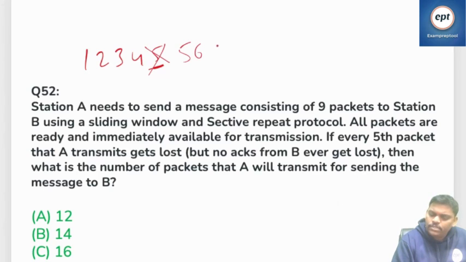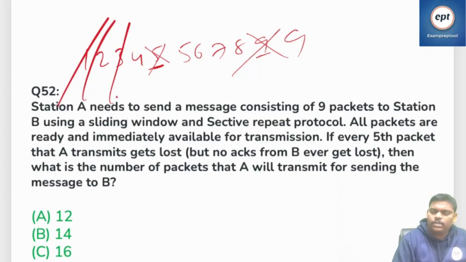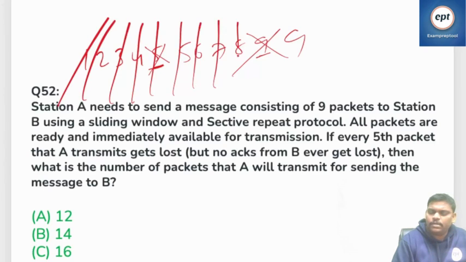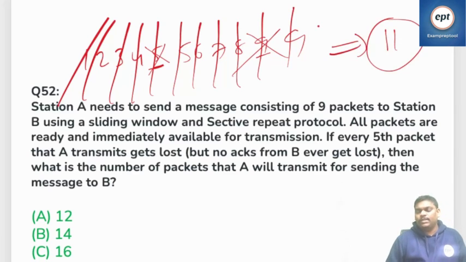So 5, 6, 7, 8, 9. So 9 again. 1, 2, 3, 4, 5, 6, 7, 8, 9, 10, 11. This is also 11 because they are individual ACK, right? But in the case of go back n, individual also and cumulative also.